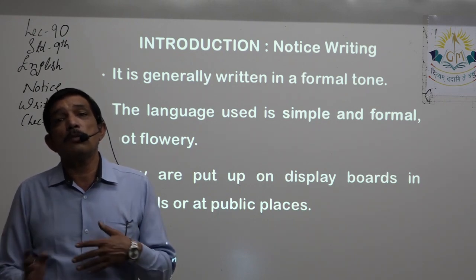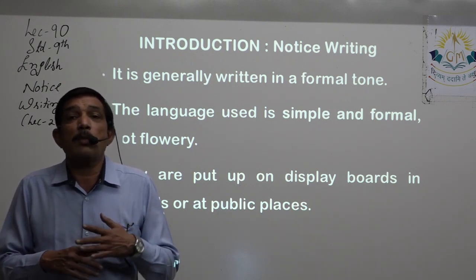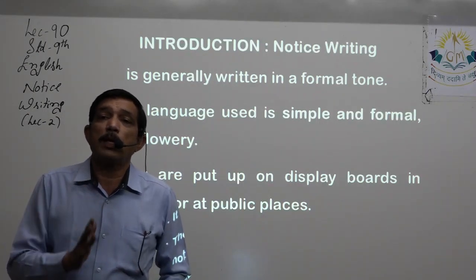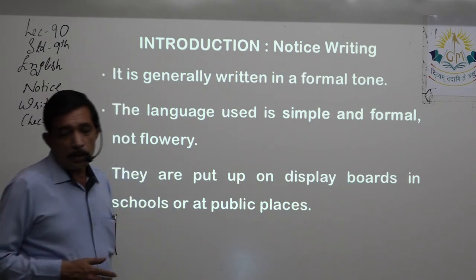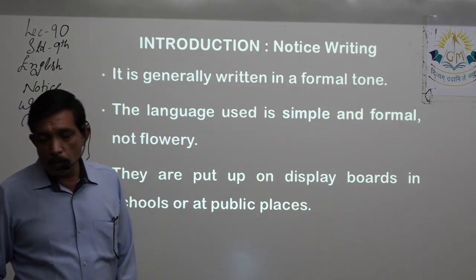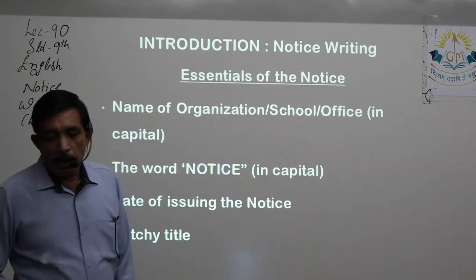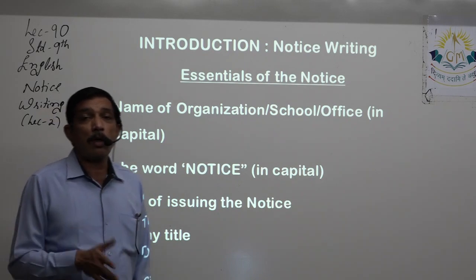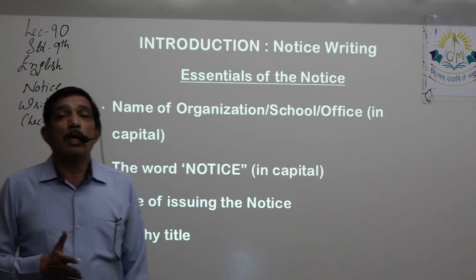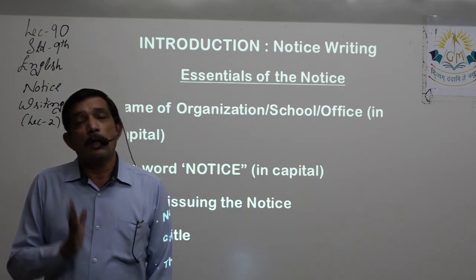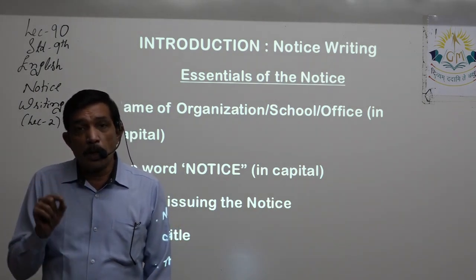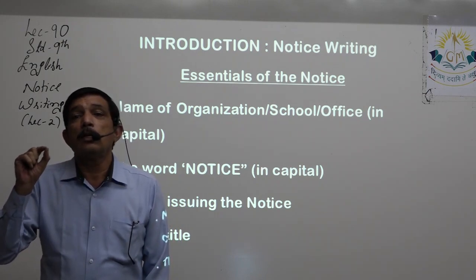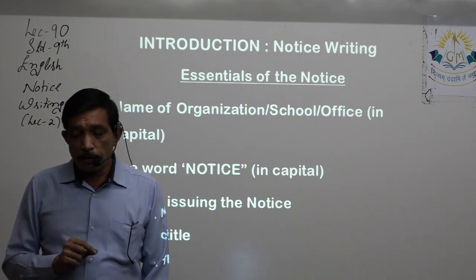So without using much flowery or decorative language, simply write the facts in very simple language that everybody can understand. They are put on the display boards either in the schools or public places, etc. Then essentials, what should be there in the notice: name of the organization, school, institution, colony, society, whatever, should be there completely. Put a comma after the name of the organization and then write the name of the city, right?